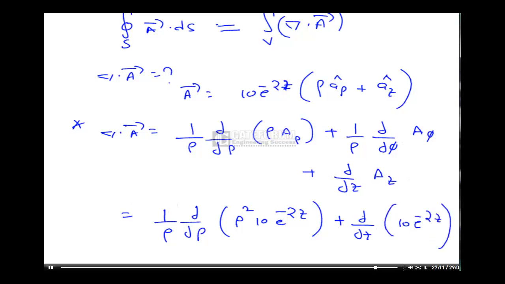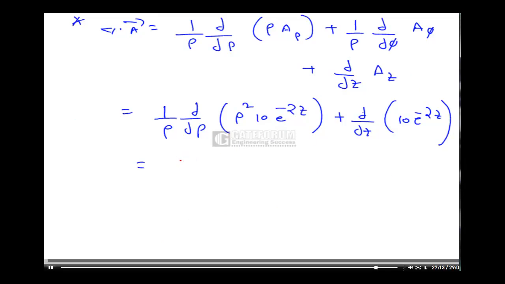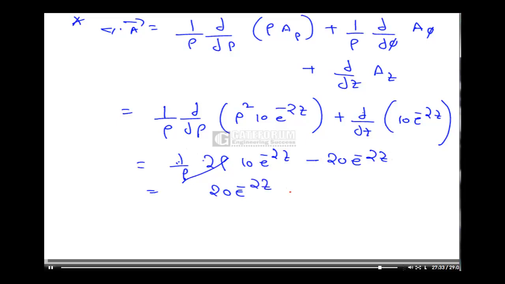If you simplify, this is 1 by rho into 2 rho, 10 e power minus 2z, differentiation with respect to rho, minus 20 e power minus 2z. So 20 e power minus 2z minus 20 e power minus 2z, these 2 cancel, that is equal to 0.